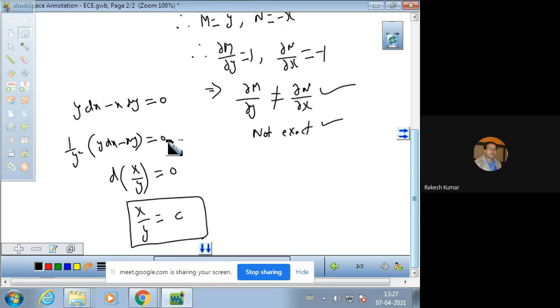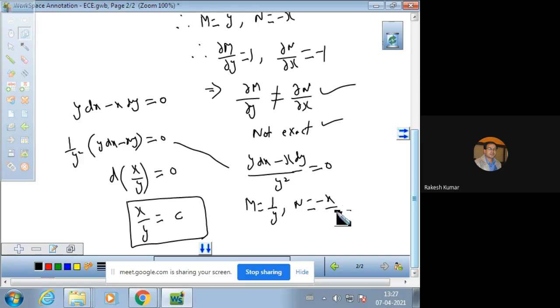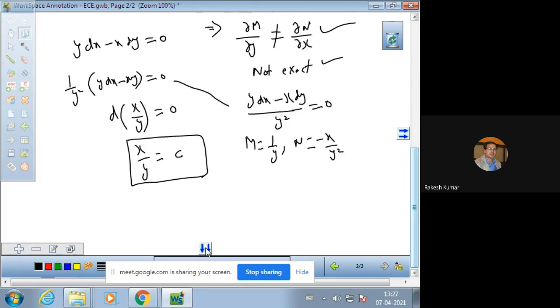And just see, now the equation is like this: y dx minus x dy over y square is equal to 0. Now if we compare, the value of M comes out to be 1 over y and the value of N comes out to be minus x over y square. Now we can find the partial derivatives.